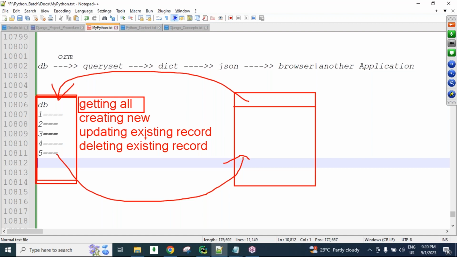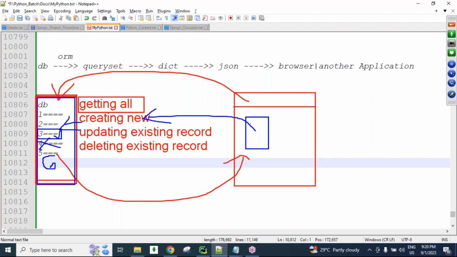If we want to create a new record, from the browser we send the new data that is going to be stored in the database. Obviously, if a new record is created, the database is affected, changes come to the database. At the time of updating an existing record, database changes come. When we are deleting, a particular record is deleted, and obviously changes will come in the database.